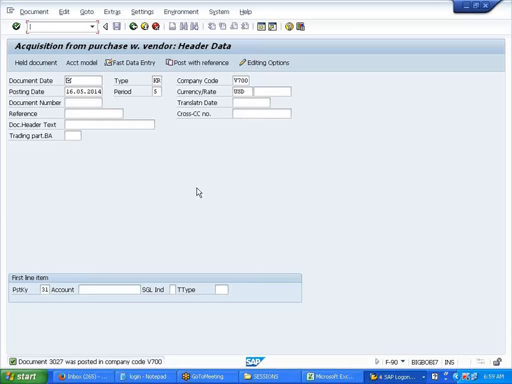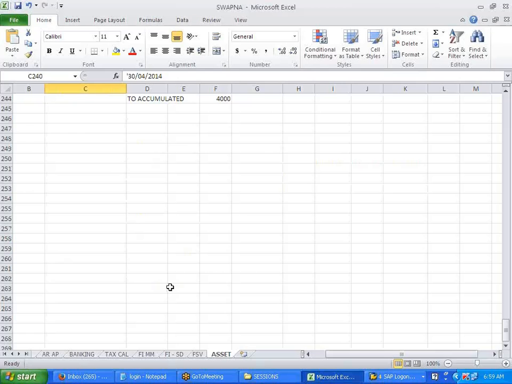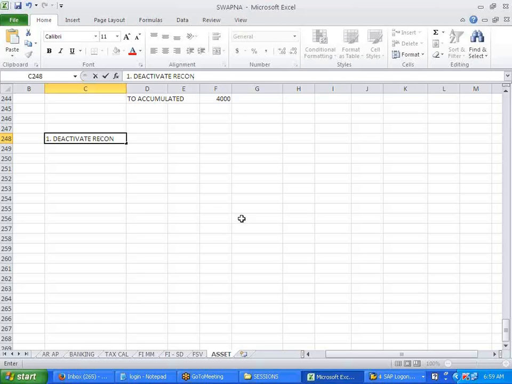So this is about the uploading of the asset. So I'll put it over here, how you do this cutover strategy. Okay. First, you will deactivate the reconciliation account for cutover, right? After deactivation you upload to AS91. Either it can be for a closed fiscal year or the current fiscal year, right?